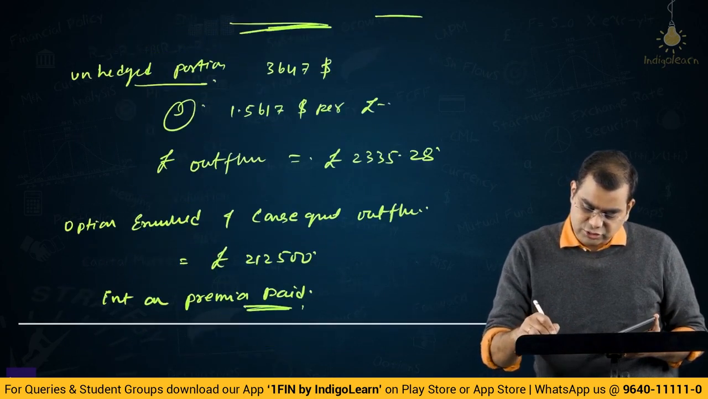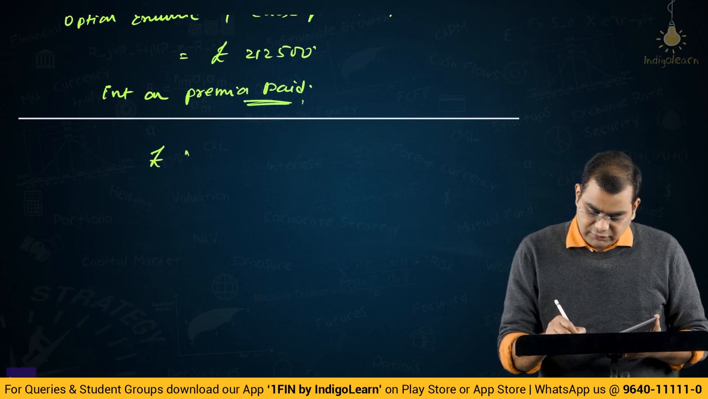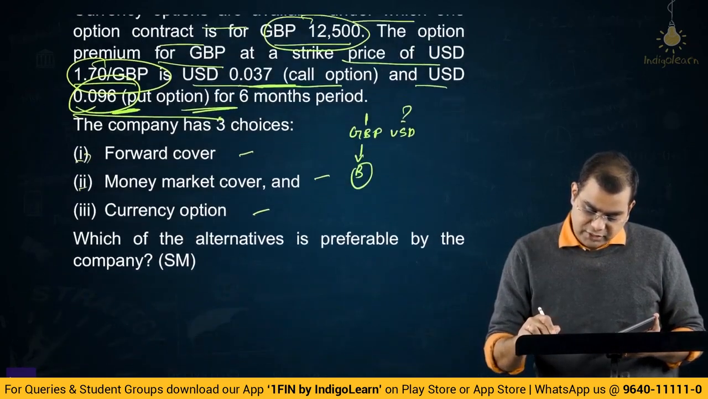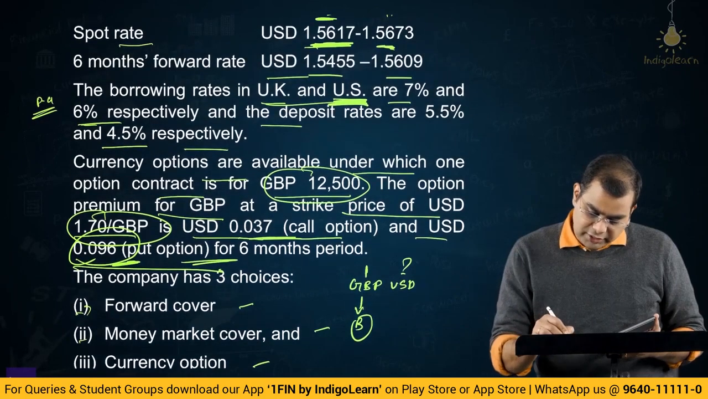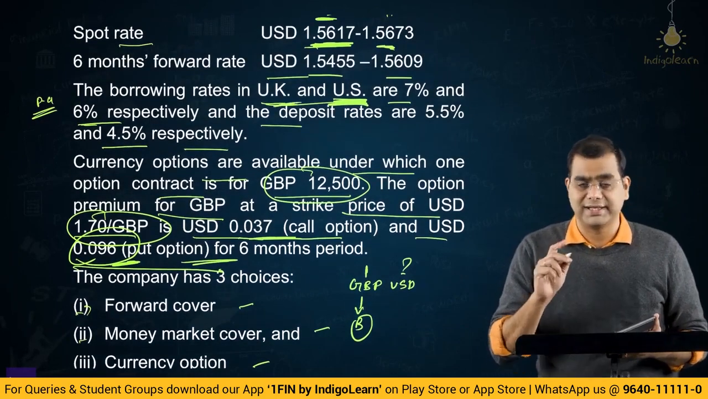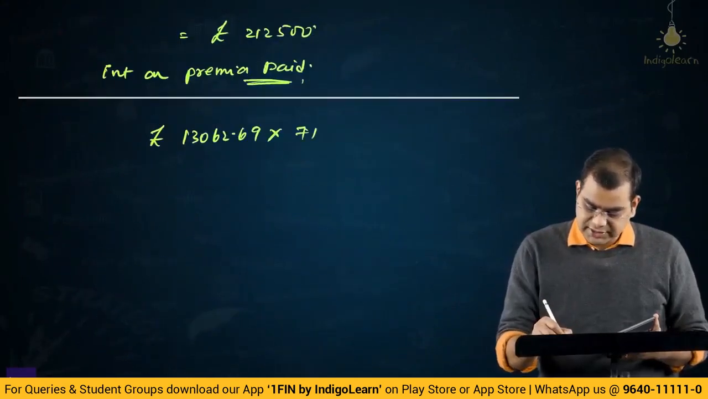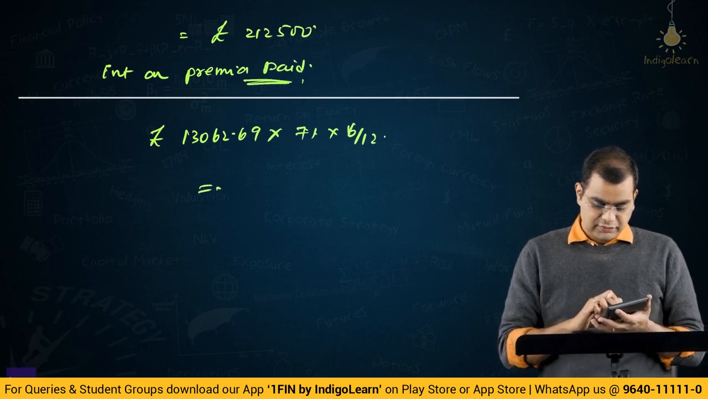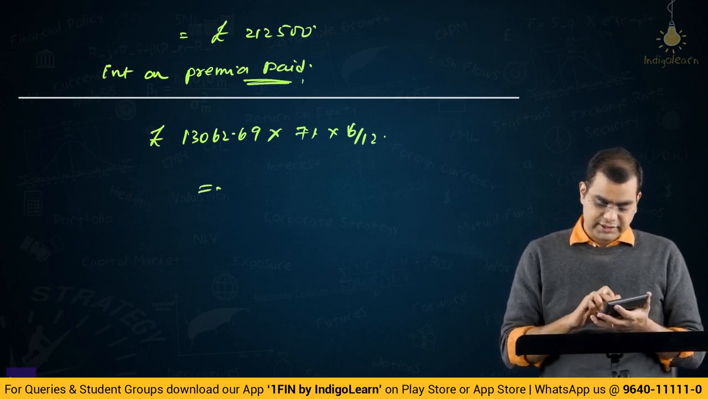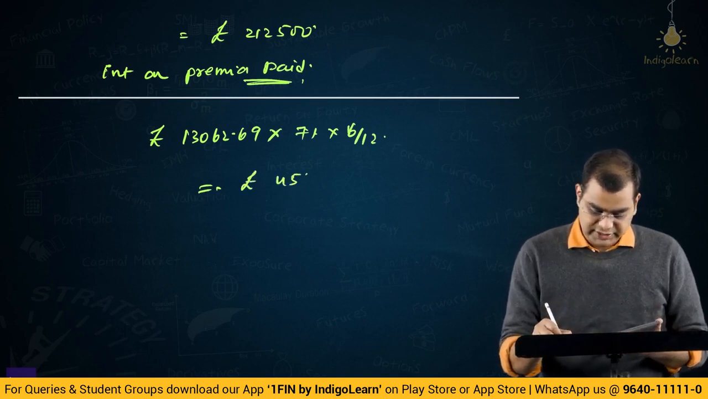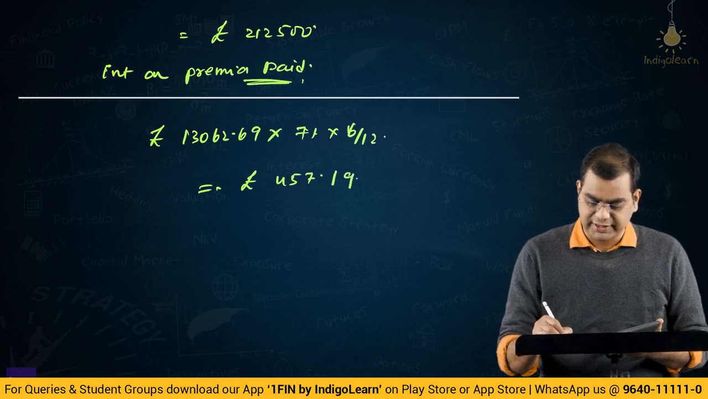13,062.69 pounds. What is the pound borrowing rate? Pound borrowing rate is 7% per annum. I said everything we will take per annum. So 7% for 6 months, 7% into 6 by 12. That will be 13,062.69 into 0.07 into 6 by 12. That will be pounds 457.194. So I will take 19.